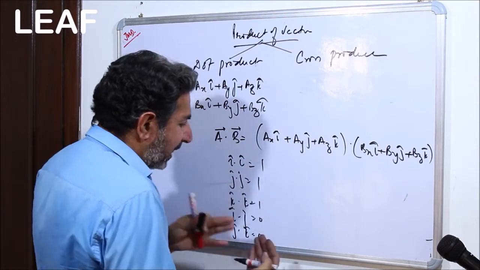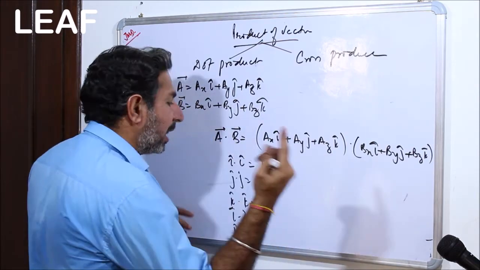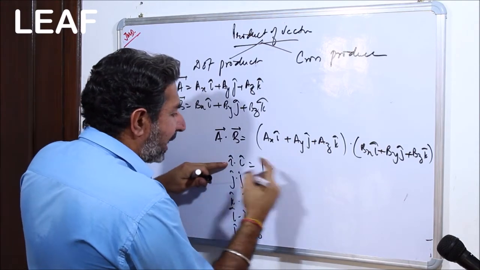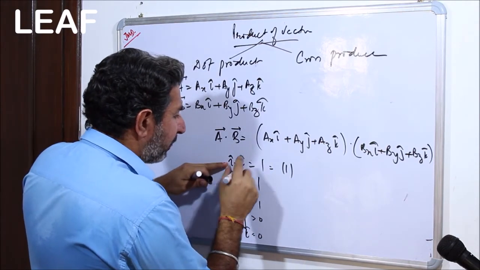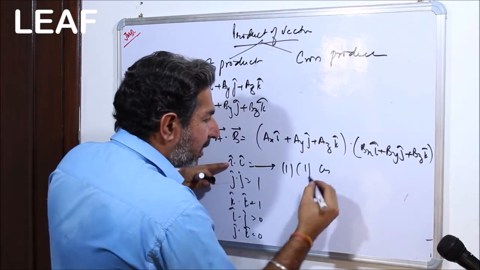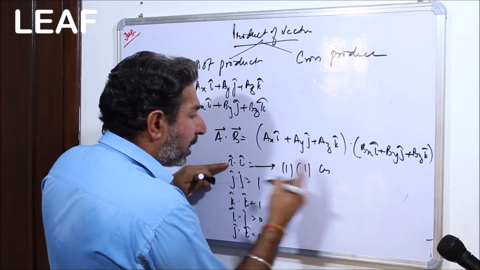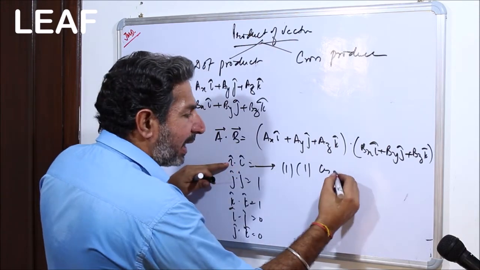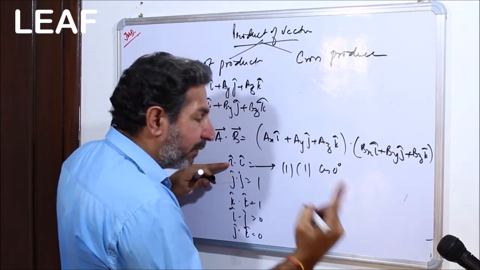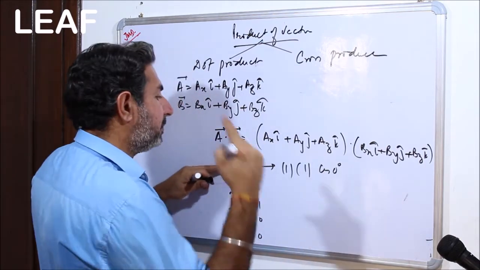And why this is 1, why this is 0, you know still. Okay, fine, let me tell you what is the magnitude of i cap, 1. What is the magnitude of this i cap? Okay, let me write it like this, again 1. And then by definition, cos of the angle, and what is the angle between i and i? 0 degrees. So 1 into 1 into cos 0, cos 0 is also 1. So 1 into 1 into 1 is 1.